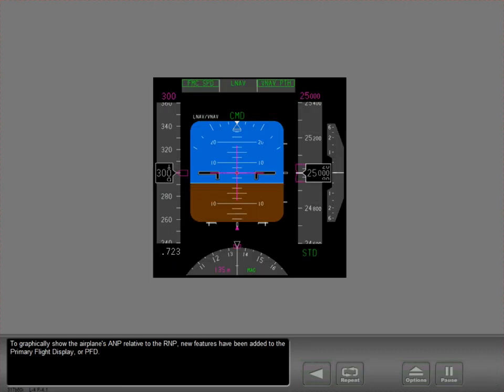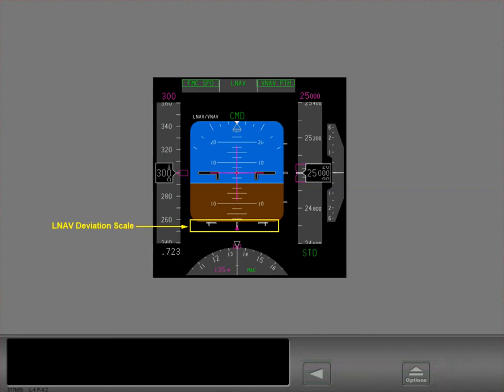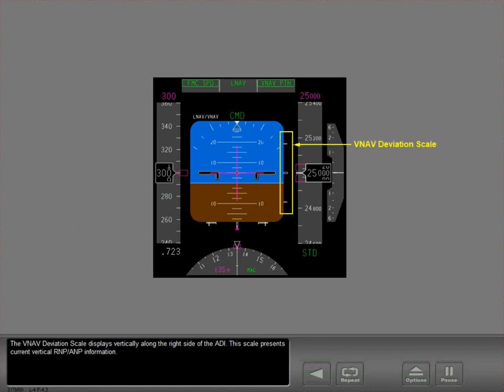To graphically show the airplane's ANP relative to the RNP, new features have been added to the primary flight display, or PFD. The LNAV deviation scale appears directly below the ADI. It presents current lateral RNP-ANP information. The VNAV deviation scale displays vertically along the right side of the ADI. This scale presents current vertical RNP-ANP information.